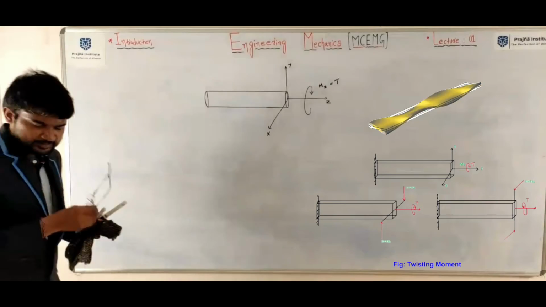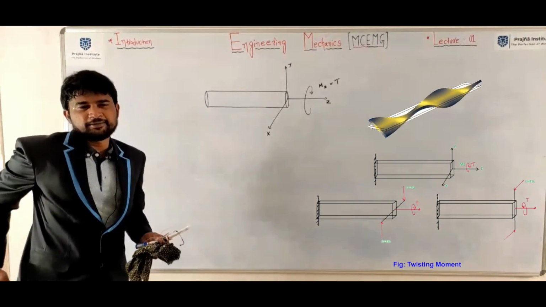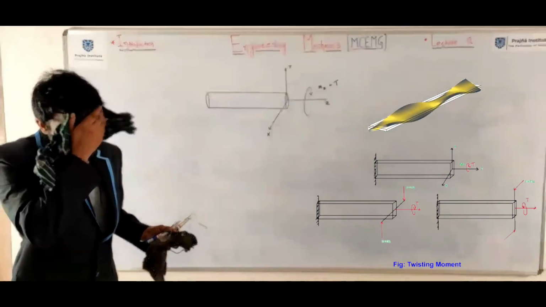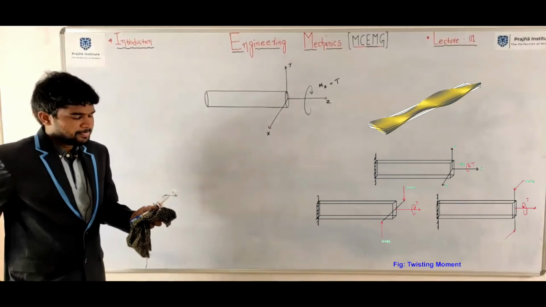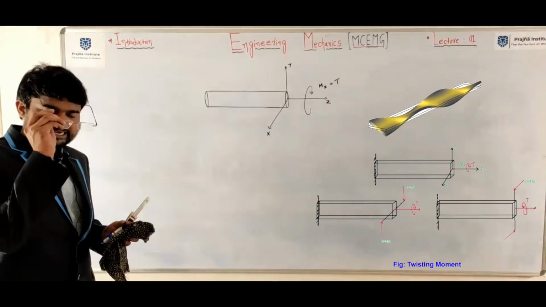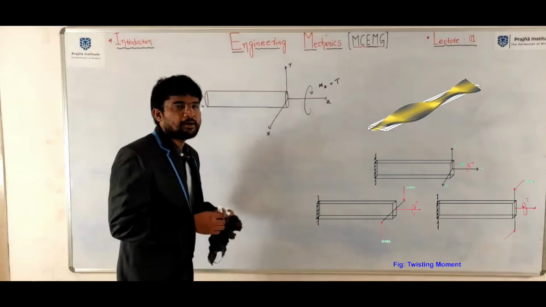Twisting moment is a couple which is acting parallel to the cross section of the member.